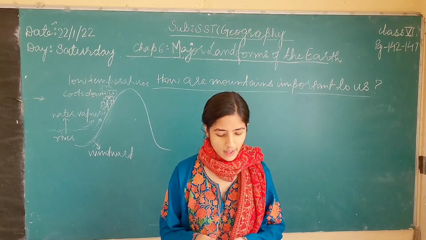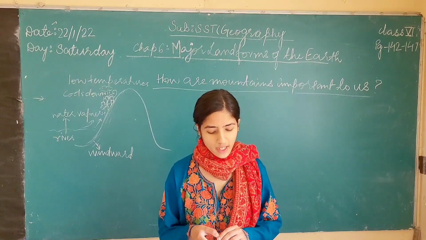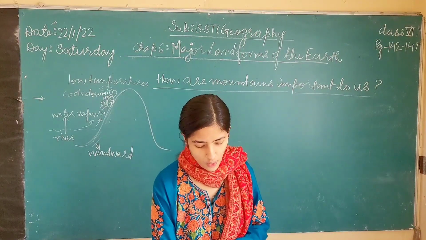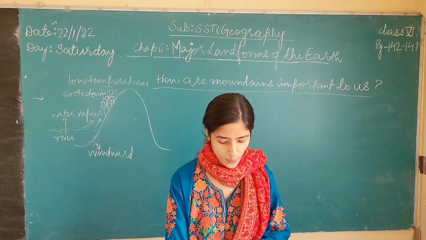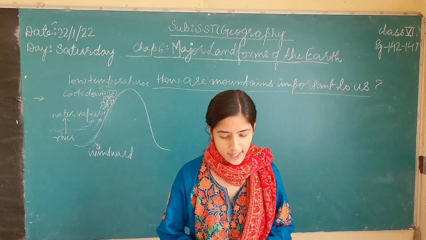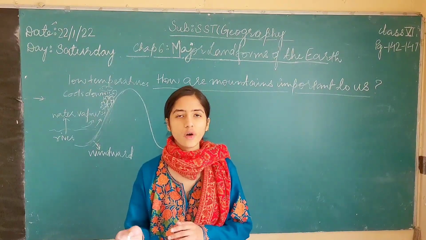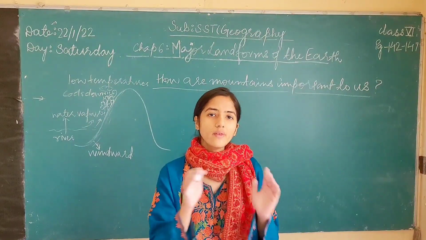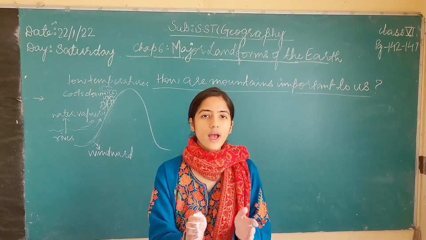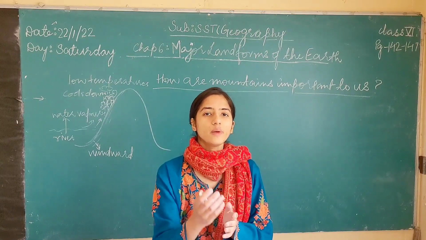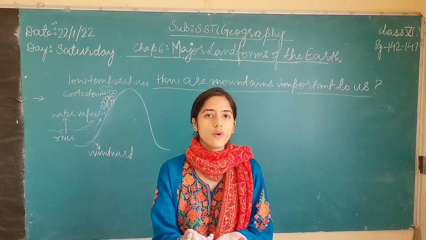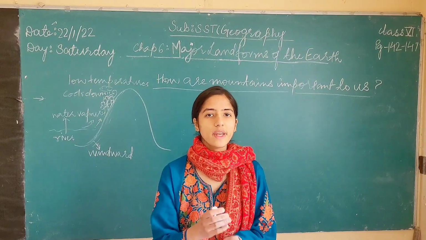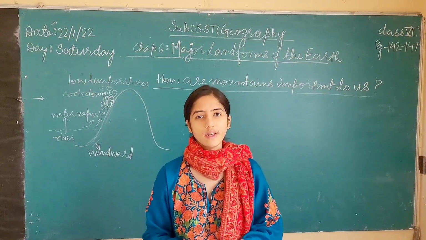The mountains are the source of most of the perennial rivers. What are perennial rivers? Perennial rivers are those rivers on which the water keeps flowing throughout the year. They never dry up. Right? The perennial rivers may become smaller and narrower, and the volume of the water may also decrease, maybe because of very high temperatures in the summers, but still the perennial rivers keep flowing throughout the year.